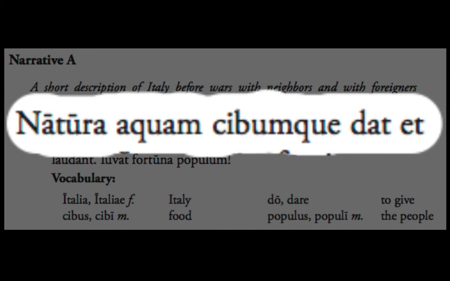I'm going to break sentence 2 up into its two halves, with the et being the break point. Natura aquam cibumque dat et, we'll come back to that. Similar to the Italia agros, you want to make sure that you don't put natura and aquam together. Another common English assumption is, when you have two nouns together in Latin, like natura and aquam, to put an apostrophe s after the first one, to say something like nature's water.